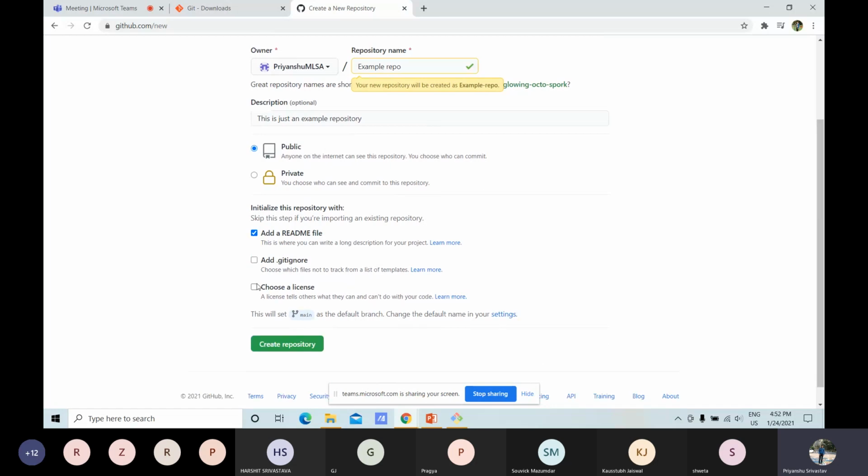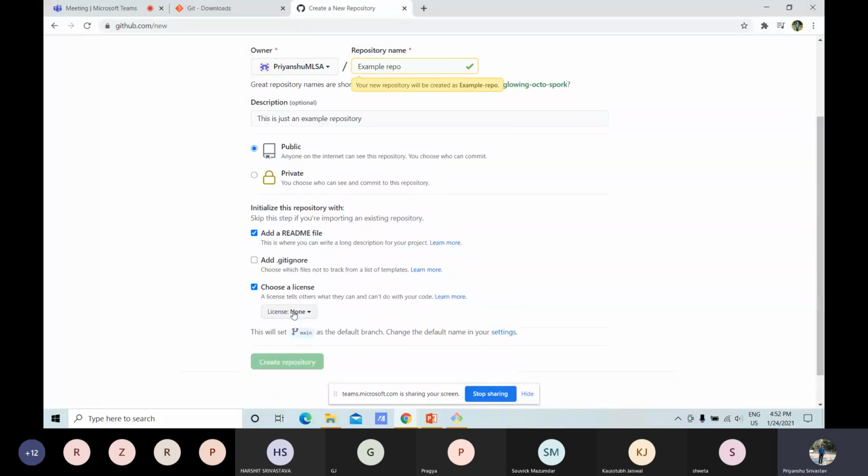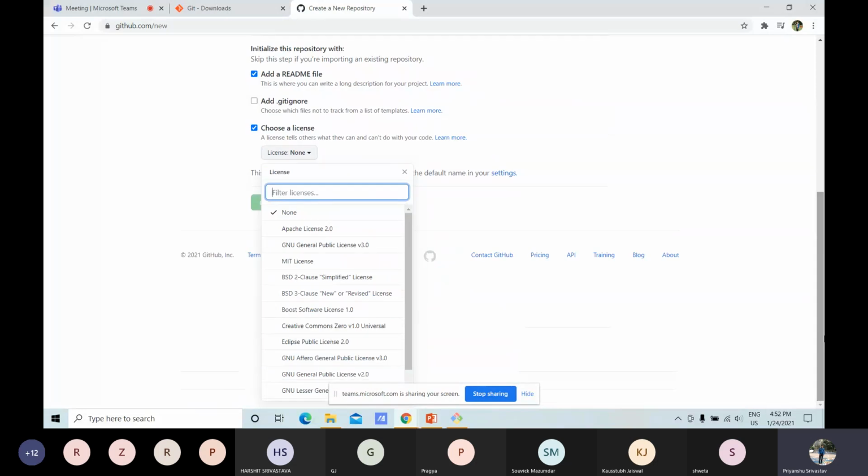Next, we have to make a license. Again, let's see what licenses are available. If someone has a license like this MIT license, GNU public license, Apache license, or GNU Lesser public license, or anything, you can create this here.